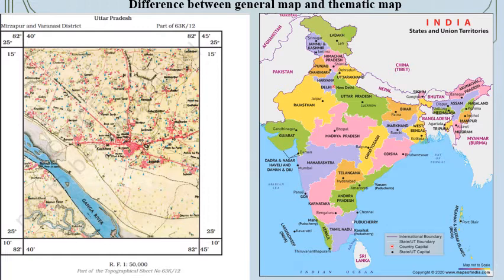Children, a general map is used to show and to find cities, rivers, roads, railways. These maps often use conventional colors and symbols to represent a great variety of topics. Whereas children, thematic maps usually represent one topic. It is a type of map specially designed to show a particular theme connected with a specific geographic area, such as temperature variation, rainfall distribution, etc.